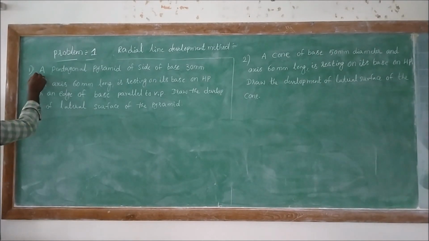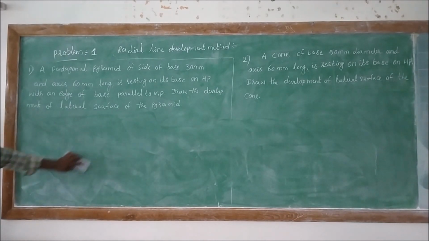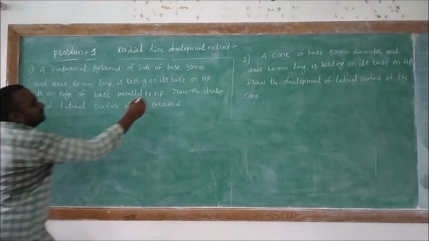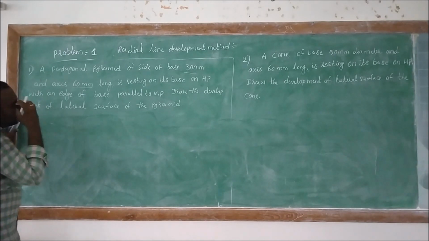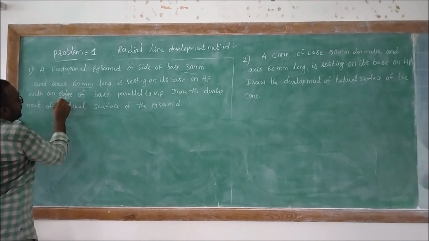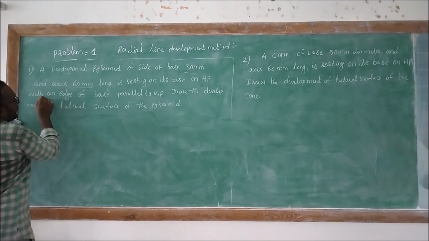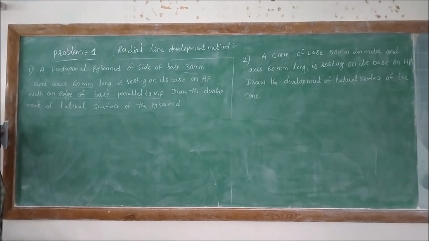So here is the pentagonal pyramid, right? Develop the pentagonal pyramid of base 30 mm, right, and axis height about 60 mm, resting with its base edge on the base, with an edge of the base parallel to the VP, right?